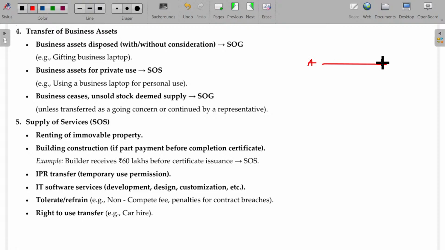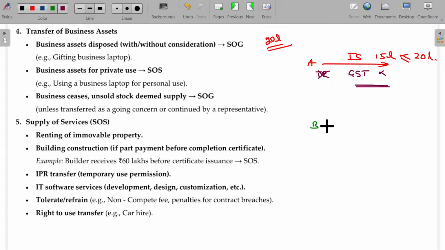Let's see the scenario here. A does taxable supplies for the previous year of only 15 lakhs. I assume the threshold limit to be 20 lakhs. So if this is less than the threshold limit, registration is not required. As registration is not required, he is not a taxable person. What about the GST payable? No GST is payable.